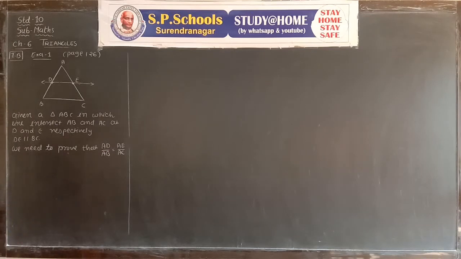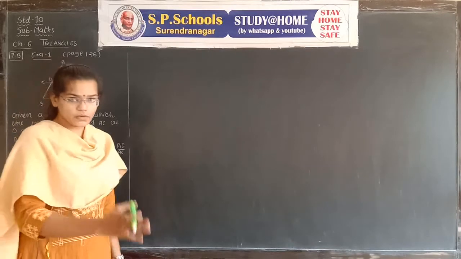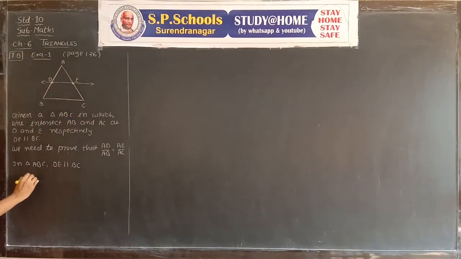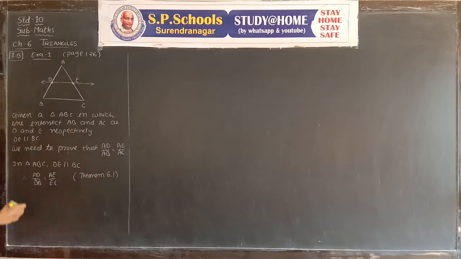First of all, we know that DE is parallel to BC in triangle ABC. Therefore, by using Thales theorem, the basic proportionality theorem, theorem 6.1, we know AD upon DB is equal to AE upon EC. We want AD and AE in the numerator, so we take the reciprocal: DB upon AD is equal to EC upon AE.